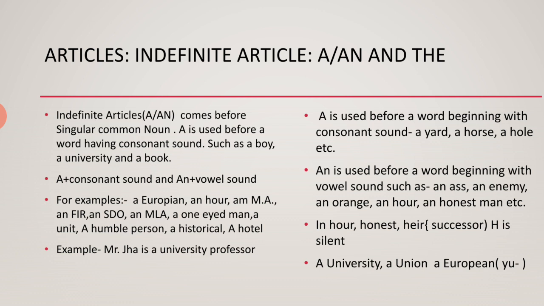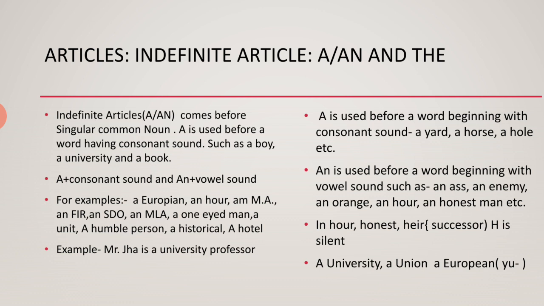There are some letters where, suppose after H, if I, E, O, U come, in most words the sound of H is omitted, but not in all the words. In some places the sound of H is omitted, and then it is pronounced as an R, and we go for an.